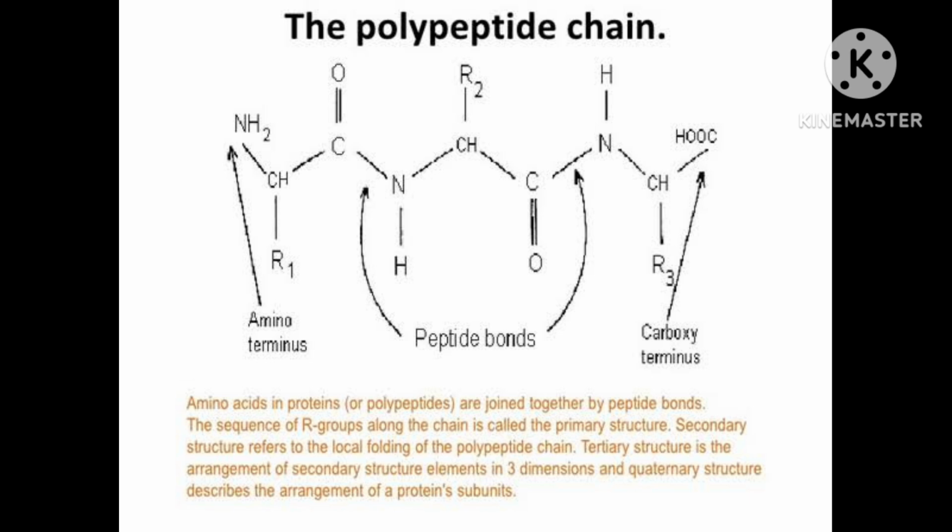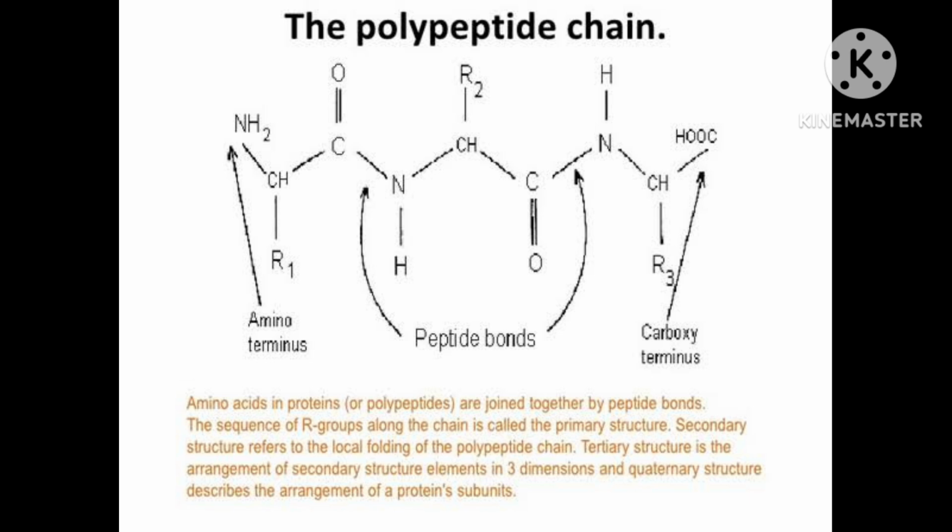Again you listen. When the number of such amino acids is more than 10, then the products are called polypeptides. A polypeptide with more than 100 amino acid residues having molecular mass higher than 10,000 u is called a protein.